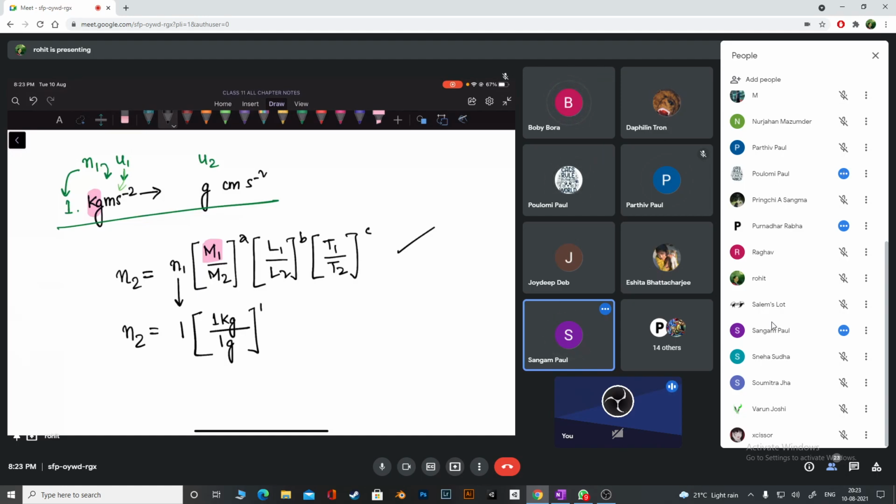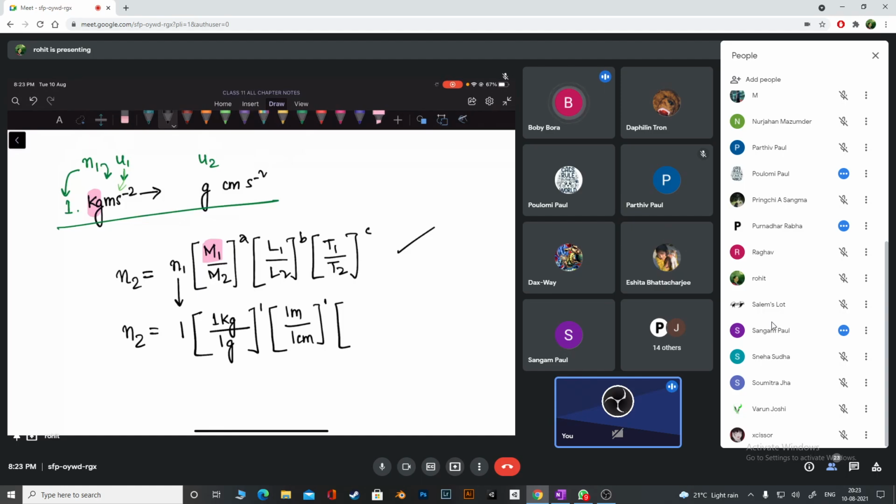Kg to the power 1, gram to the power 1. Then length units: 1 meter divided by 1 centimeter, to the power 1. Let's go for seconds: 1 second by 1 second, to the power minus 2. In both CGS and SI, the unit of time is seconds only, so there is nothing to convert there. To the power minus 2.